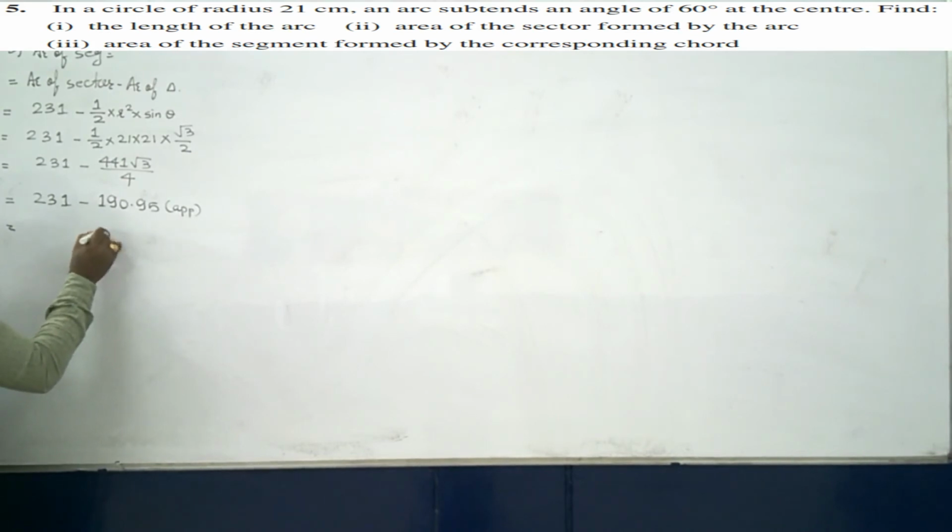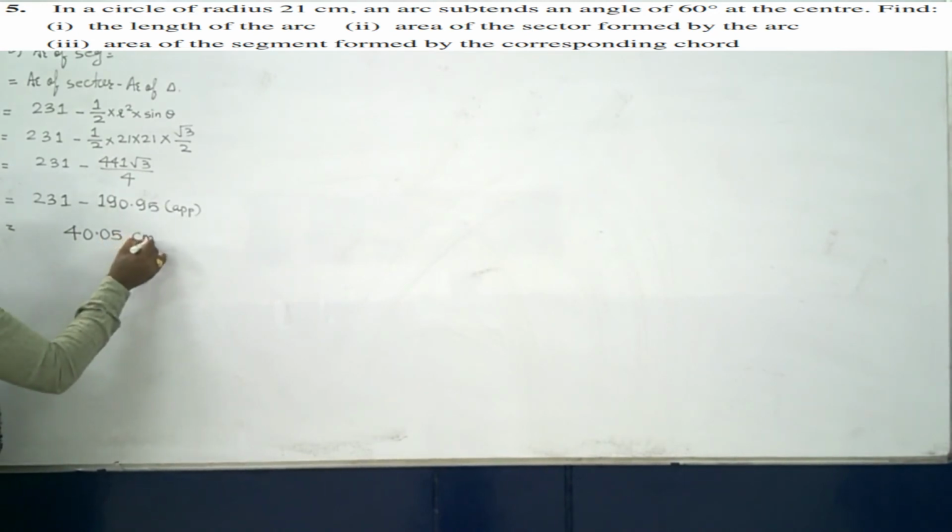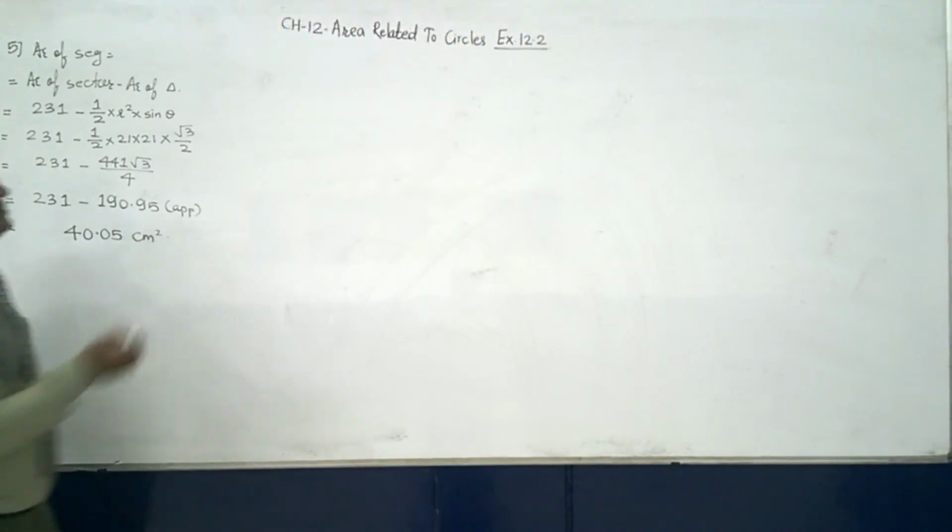First you will be getting 0, 5, and then the rest of that thing. That is 230 is remaining, 190. So 230 minus 190 is what? 40.05 centimeter square. So let's go ahead with sum number 6.